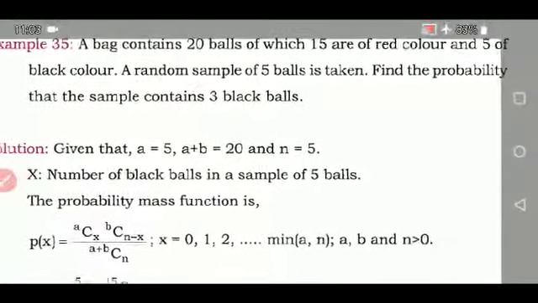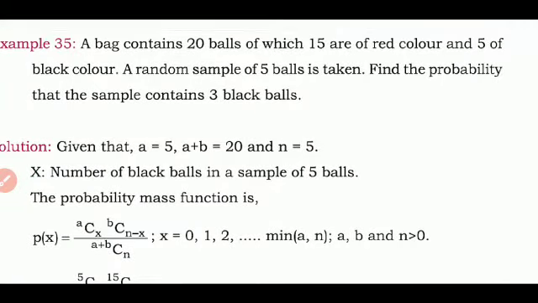A bag contains 20 balls, of which 15 are red and 5 are black in color. A random sample of 5 balls is taken. Find the probability that the sample contains 3 black balls. So in total there are 20 balls, and among them 15 are red and 5 are black.